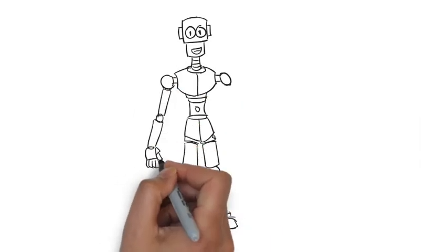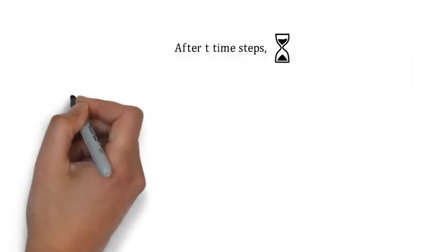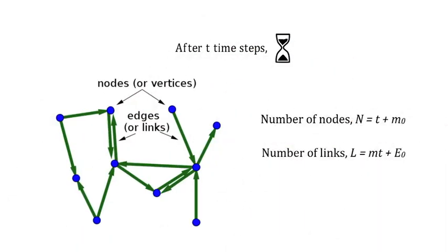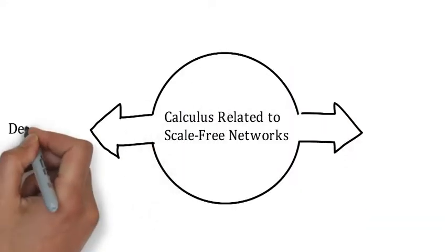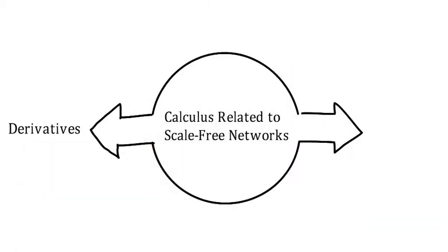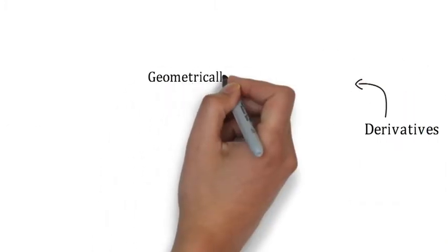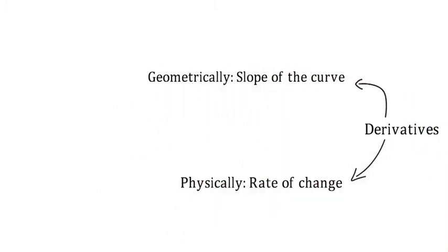According to the BA model, after t time steps, the number of nodes is given by t plus m, and the number of links is given by mt plus e. Let us now understand and implement calculus concepts to scale-free networks. In the geometric sense, differentiation is the slope or gradient of a curve. From a physical view, it is the rate of change.